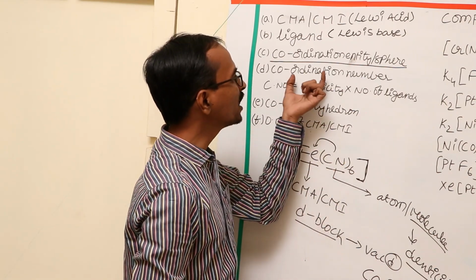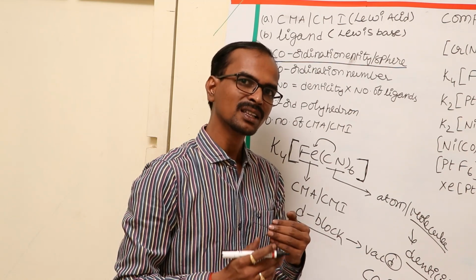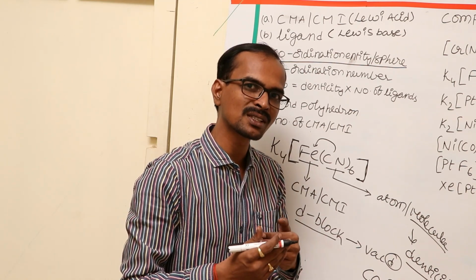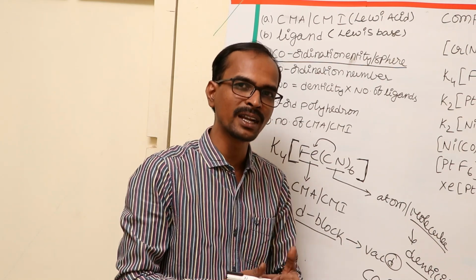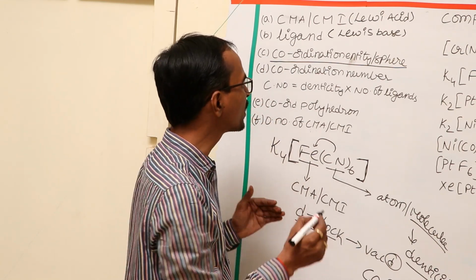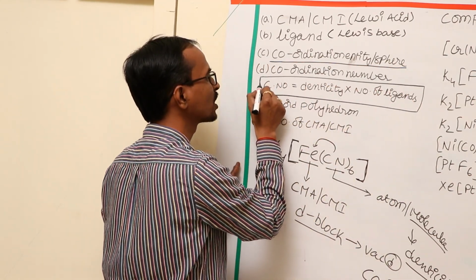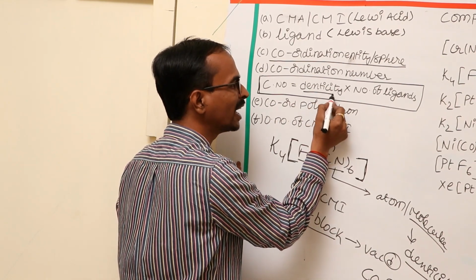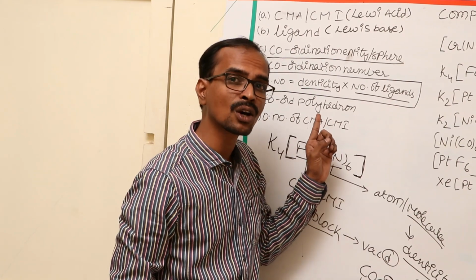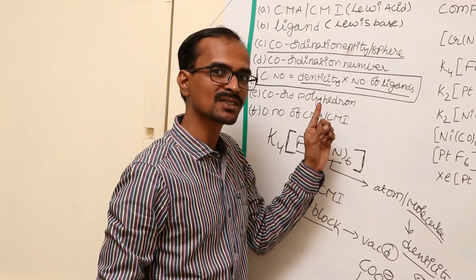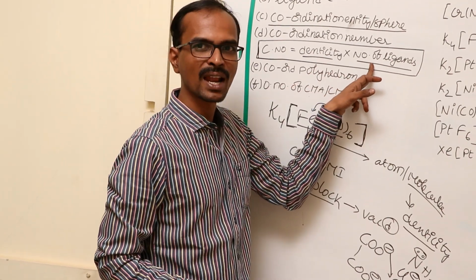And coordination number: generally, if monodentate ligands are present, the number of ligands attached to the central metal atom is called the coordination number. If bidentate or polydentate ligands are present, remember this formula, friends, for how we can calculate the coordination number: it is nothing but denticity into number of ligands. The formula to calculate the coordination number in a complex compound is denticity into number of ligands.